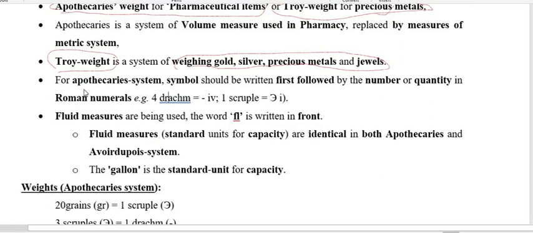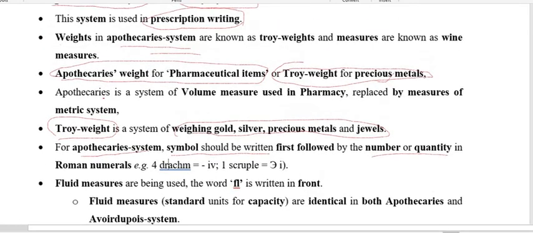First we start with the symbol, and then we write the numeral for the quantity. In the Avoirdupois system we are using Arabic numerals, whereas in the apothecaries and troy systems of weight and measure, we are using Roman numerals.